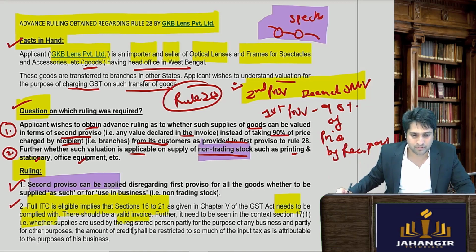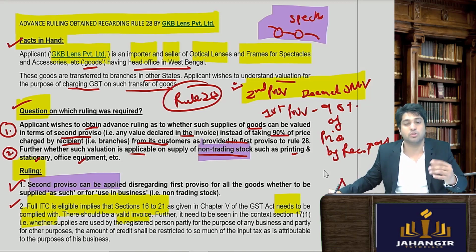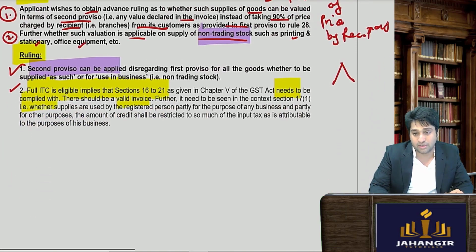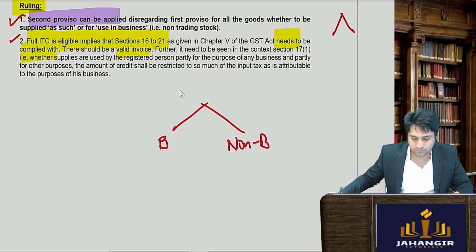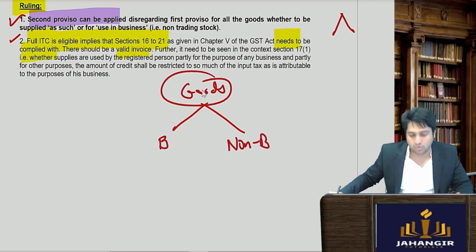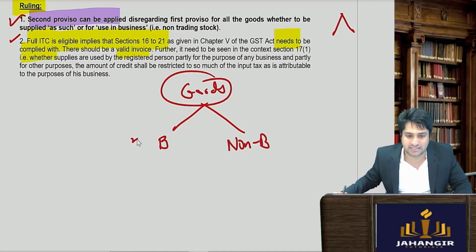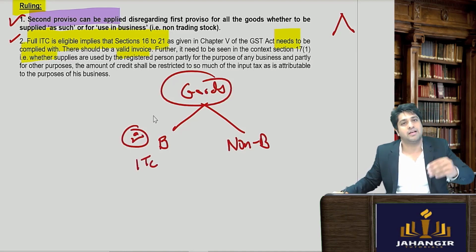Okay. And it should be used for business purpose only. Then in such case, you can do it. But if some of the elements are used, let's say some of the goods have been taken, which are non-trading stock, ठीक है, वो बिजनेस पर्पस के लिए थे ही नहीं. एक होता है बिजनेस के लिए और होता है नॉन बिजनेस. So if the goods were used in business purposes, then entirely it is allowed. ITC is available. You can take the credit and you can go ahead with that.